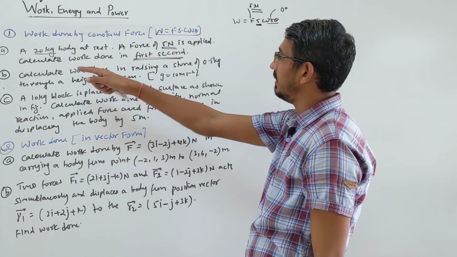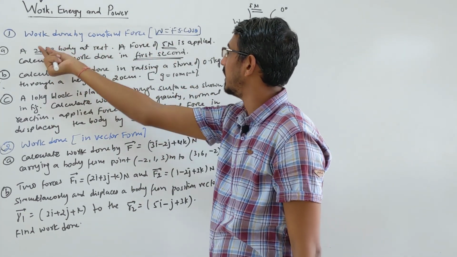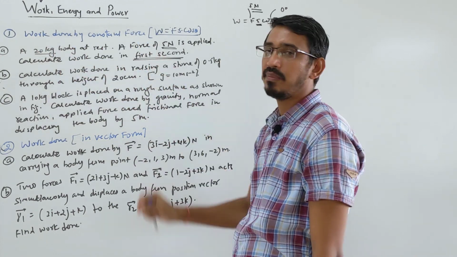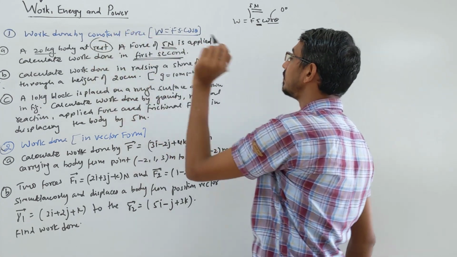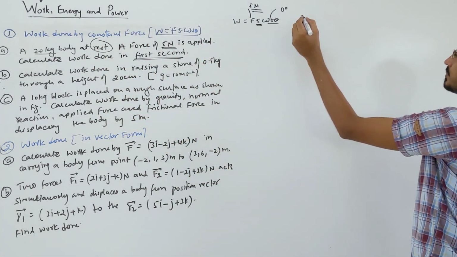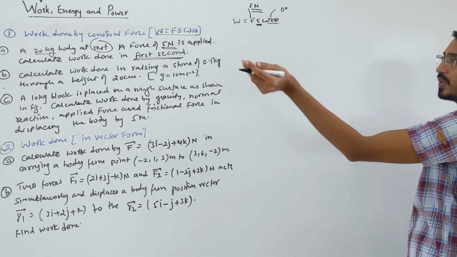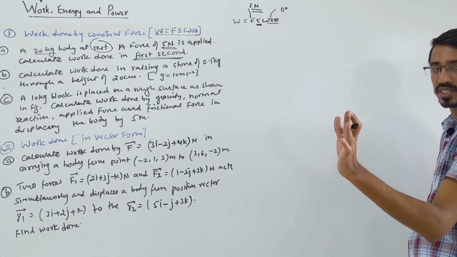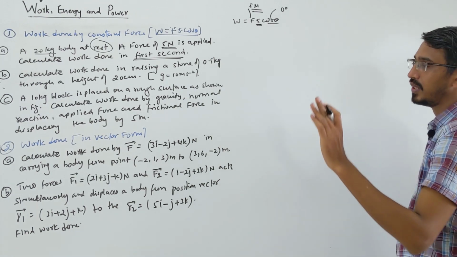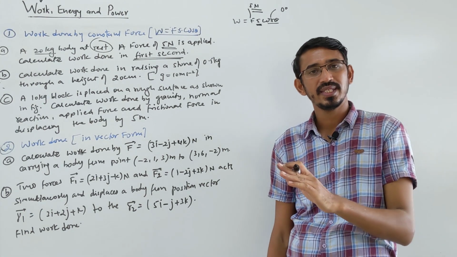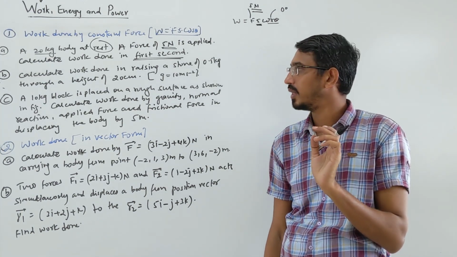Displacement is not given directly. They gave the work done in the first second. So mass is given and time is given to you. You have to calculate displacement. Initially at rest, this is also given. So you have to write the equations of motion. We have 3 equations. v is equal to u plus at, acceleration you don't know. Second is v square minus u square is 2as, again acceleration you don't know. And third, s is ut plus half at square, correct?